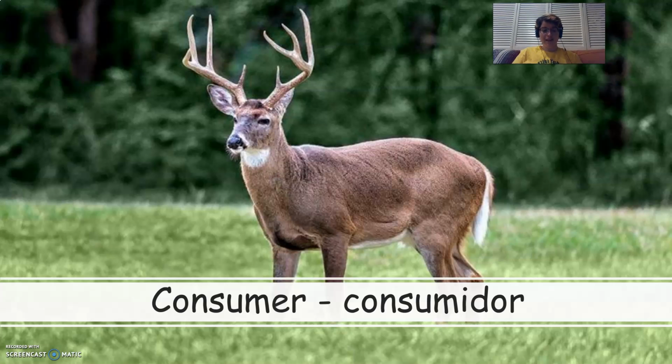Consumers are plants and animals that eat other plants and animals for their energy. So a deer cannot get its energy from the sun. It has to eat grass and other plants in order to live. There are different types of consumers. A primary consumer eats plants, while a secondary consumer eats animals.